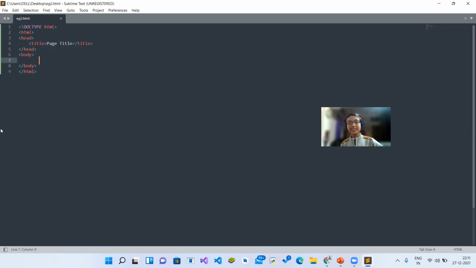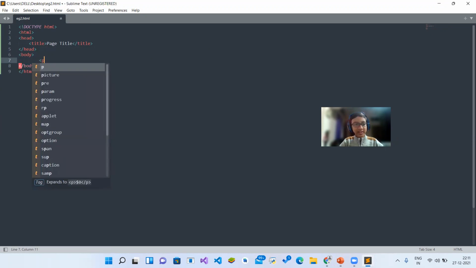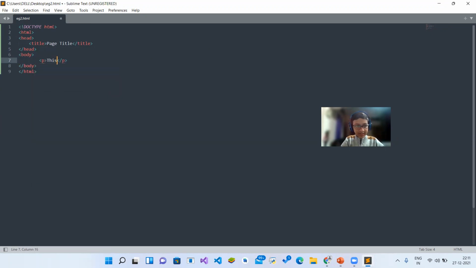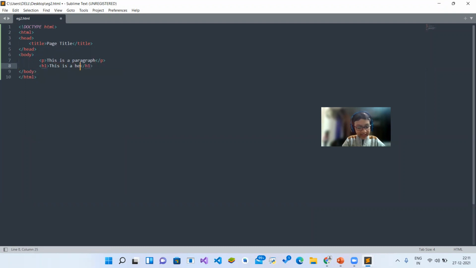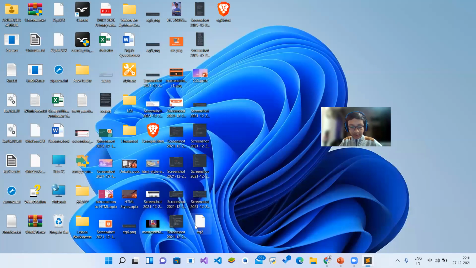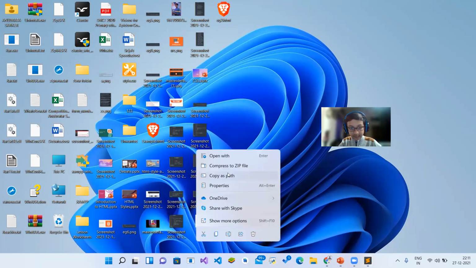And what I was saying, the body tag is the parent here. And inside that are children, like the p tag, which is a paragraph, and the heading tag, which is a heading. Okay, so firstly, let's see the preview. We are expecting a small heading and a paragraph.